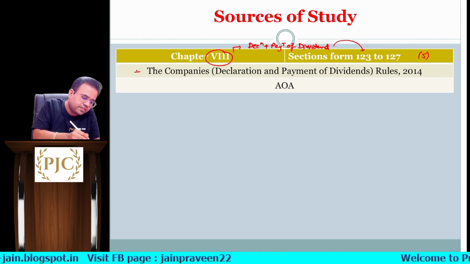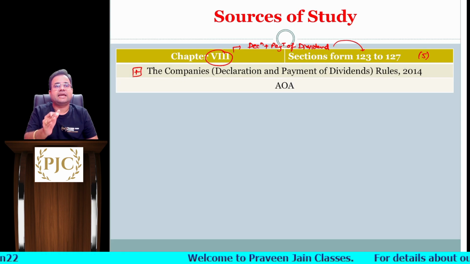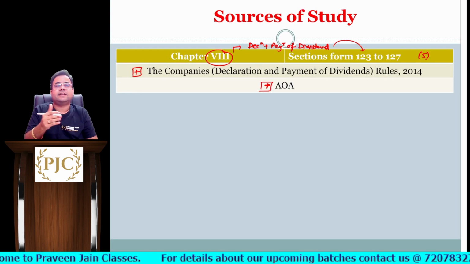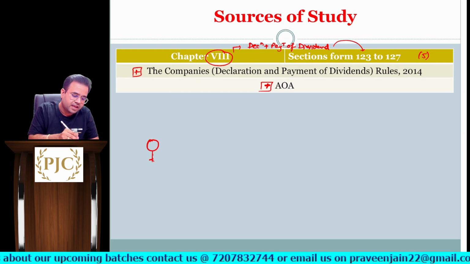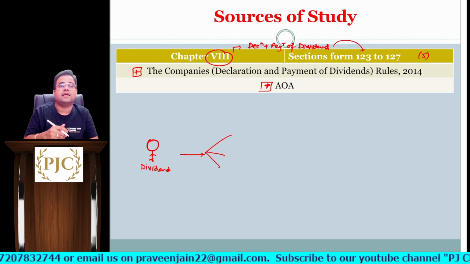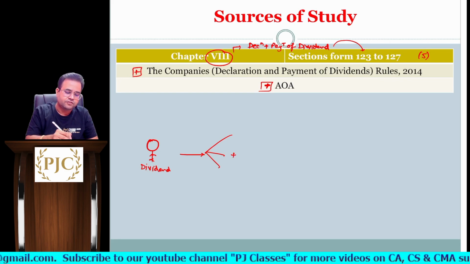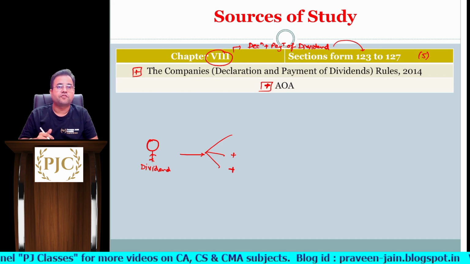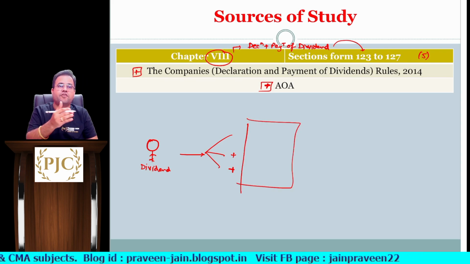Okay. Now along with that, we will also be reading their corresponding rules. So rules are given in the Companies (Declaration and Payment of Dividend) Rules, 2014. And if the articles contain some provisions with respect to dividend, then those also have to be looked at. So whenever somebody is studying about dividend, these are the 3 sources he should look into. First he should refer to sections 123 to 127, then the corresponding rules, then the regulations given in the articles of association of that particular company. So these are the sources of study for one particular person, sir.